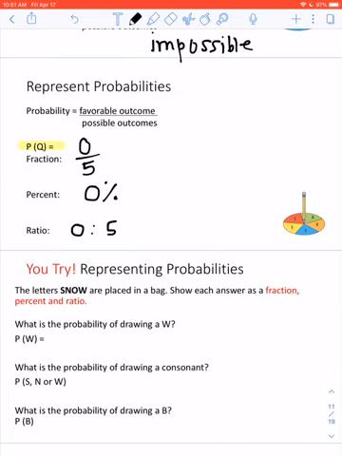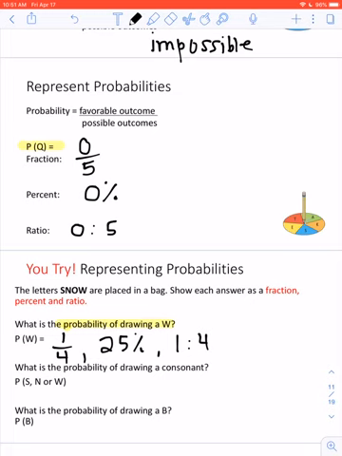All right, so hopefully you paused the video and you gave this one a try, and I'm going to fill in the answers now and you can check how you did. The letters S, N, O, W are placed in a bag. Show each answer as a fraction, percent, and ratio. First question, what is the probability of drawing a W? Drawing just means pulling one out. So there's 1 W, so I know that there's a 1 out of 4 chance. If I remember from quarters, if I have 4 quarters in my pocket, that's $1. So 1 quarter is 25 cents, so that would be 25%. Next, to do the ratio, 1 out of 4 chance.